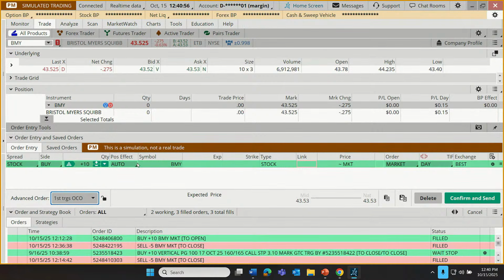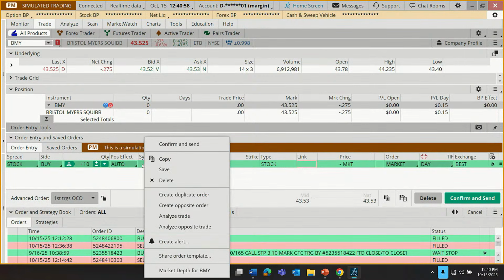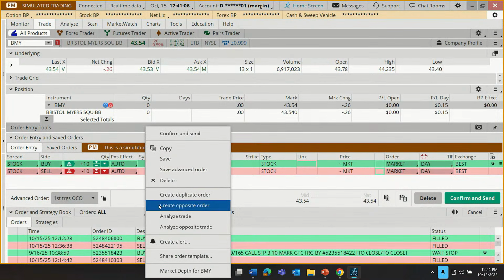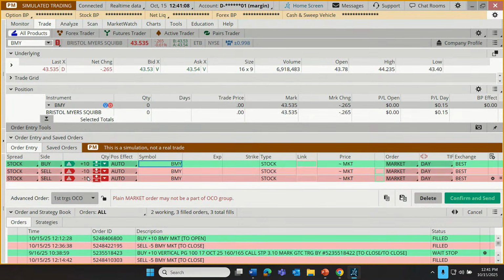Now we can go up to the original buy order and right click on it, and let's create an opposite order to put in our order to take profits. Do that again. Right click again and create an opposite order to put in an order to take our losses.